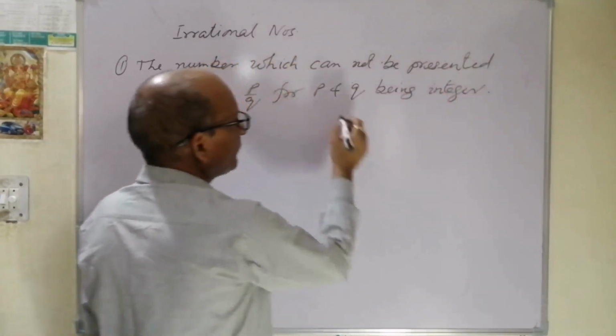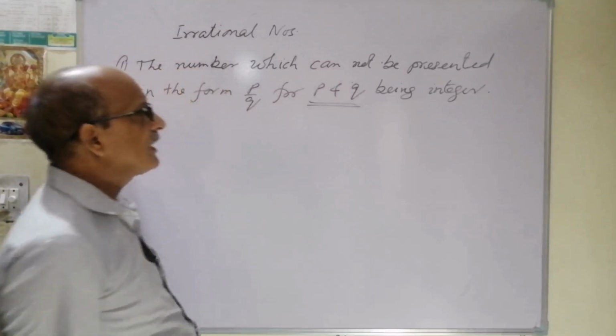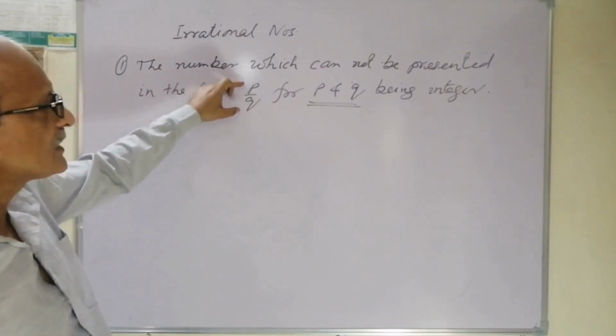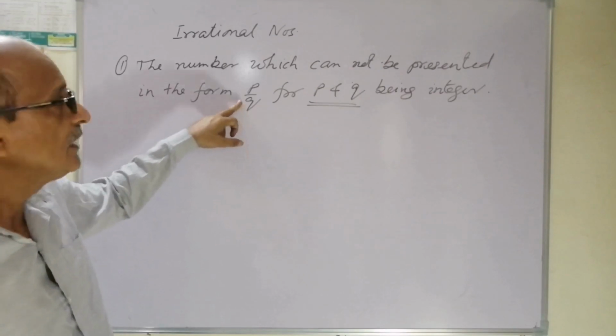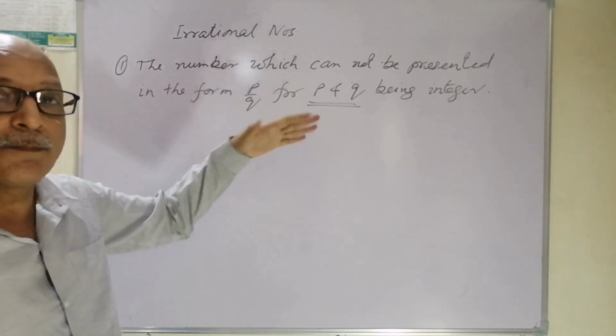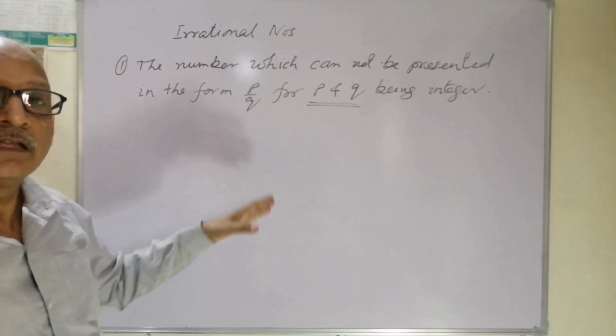You should take care: if p and q are integers and it is presented in the form of p upon q, the number will be rational. If it can't be presented in the form of p upon q for p and q integers, that is irrational.